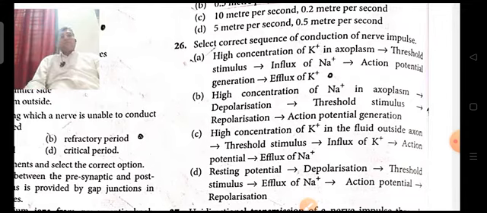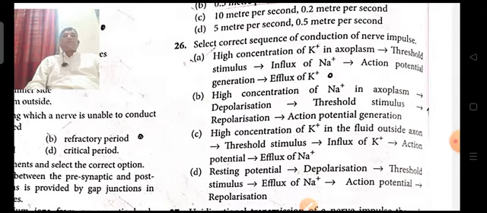High concentration of K plus ions in the fluid outside the axon, threshold stimulus, influx of Na plus ions, action potential generation, efflux of K plus ions, and so on. The options list the different sequences of resting potential, depolarization, threshold stimulus, action potential and repolarization.